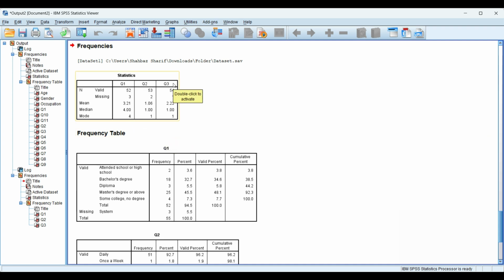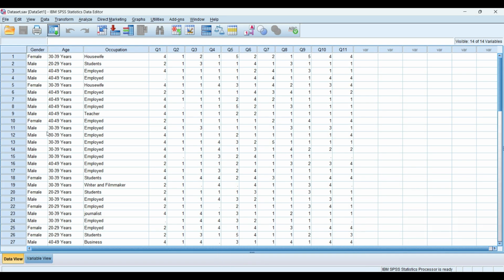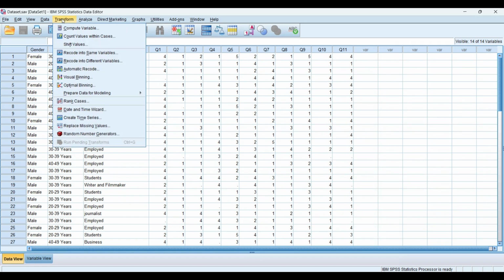Okay, we need to go to the dataset, Data View, where we will click on Transform, then Recode into Same Variables. You can see here the missing values. We have just taken 3 survey questions so that we can put mean replacement in question 1, median replacement in question 2, and mode replacement in question 3.